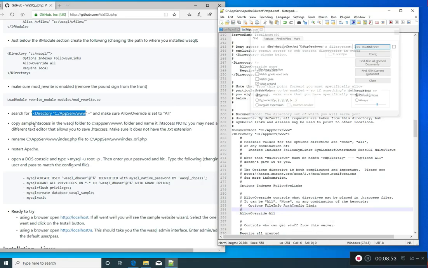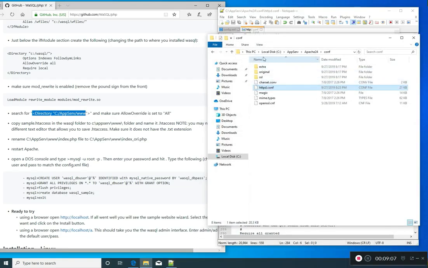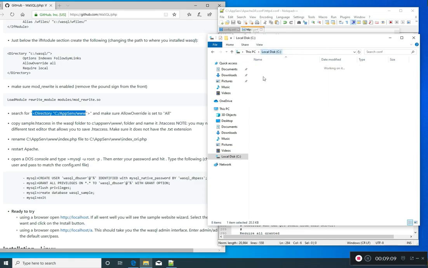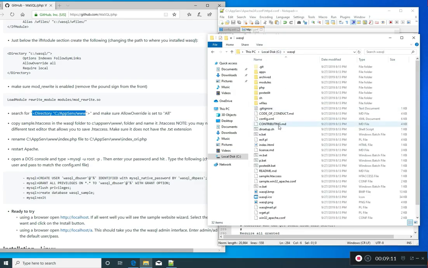Okay, copy sample htaccess from the WaSQL folder to appserve www. Okay, so we need this file explorer again. We're going to go into WaSQL.